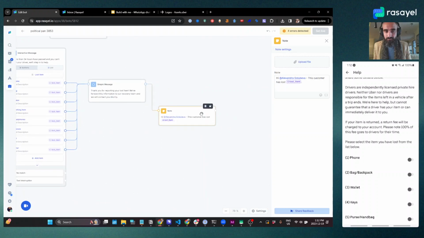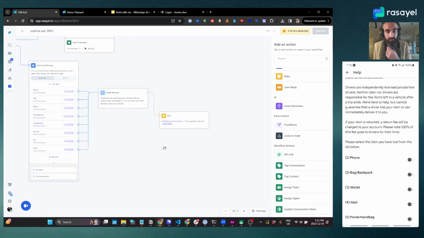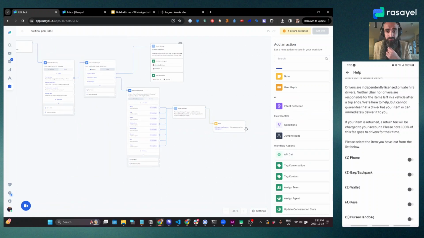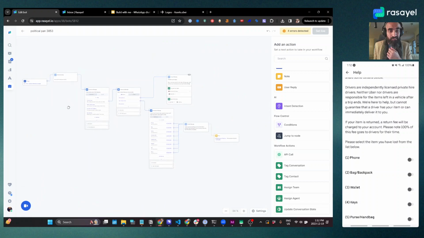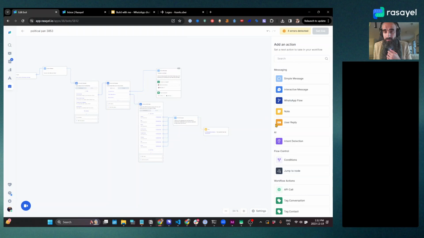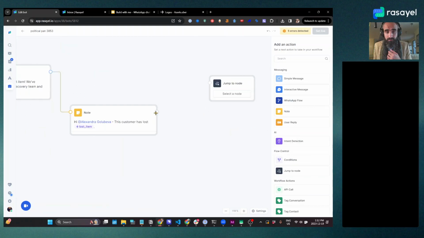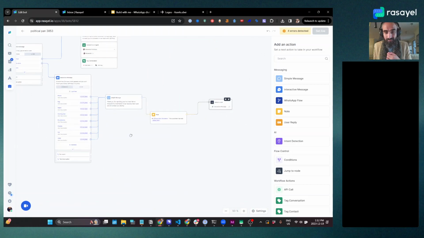All right. Now, once this is done, I want to take an action. Let's say maybe we can take them back to the beginning, so we can return them to here. Say we jump to node. Right, select a node, and we want to jump back to this one. All right, perfect.